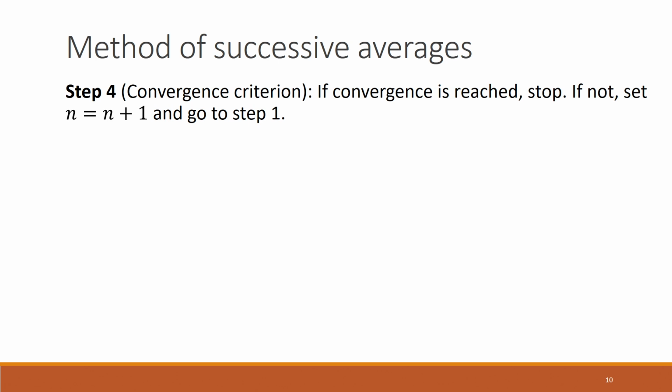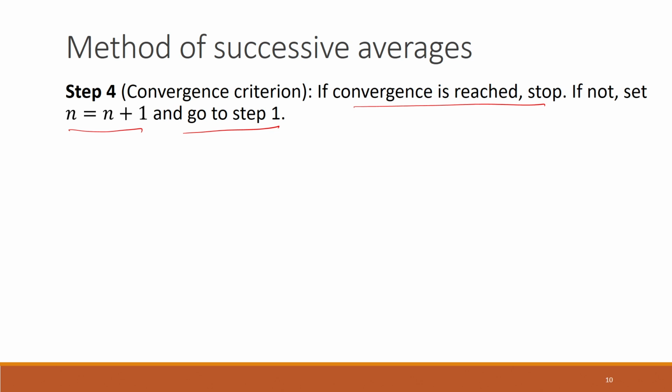Now that we have got the solution in the next iteration, we want to decide whether we should stop here or not. If whatever convergence criteria that we set in the beginning is reached, then we stop. If that is not the case, then we set n to be equal to n plus 1, and then we go to step 1. Step 1 is the step where we will again be calculating the updated travel times.